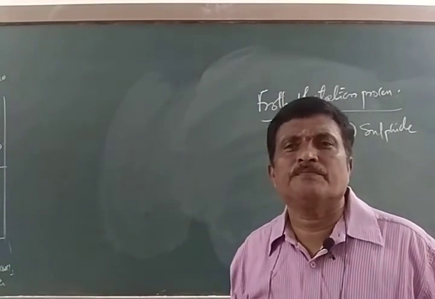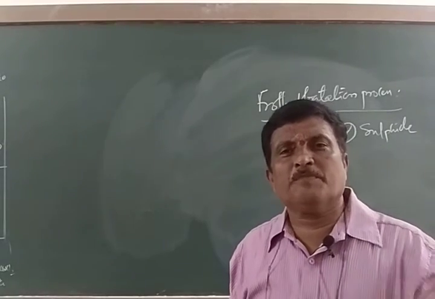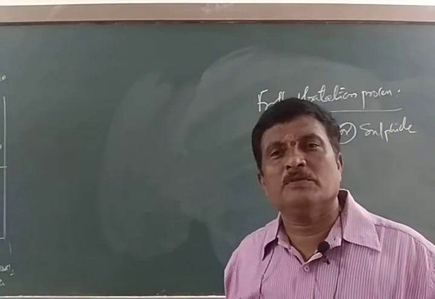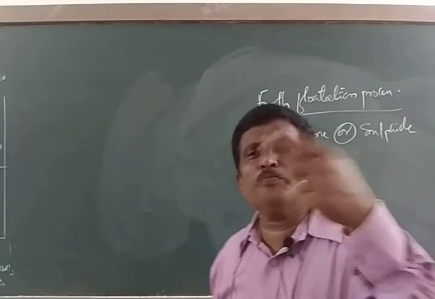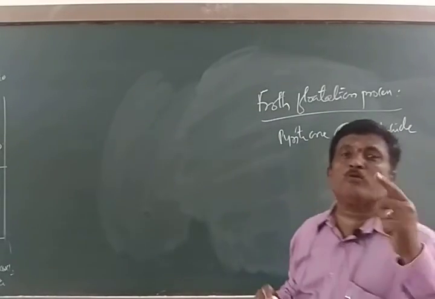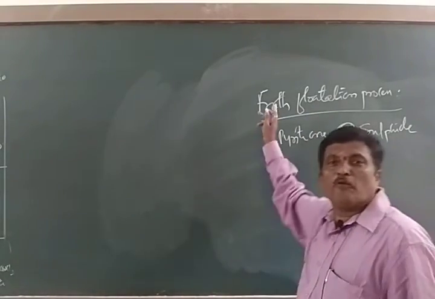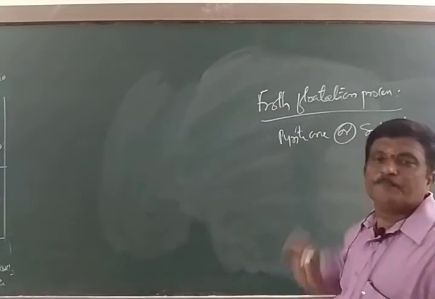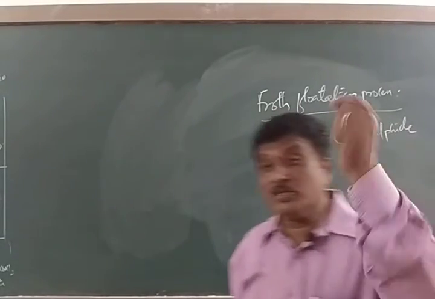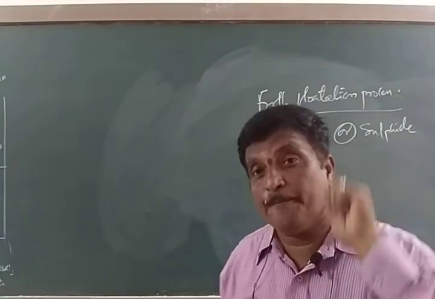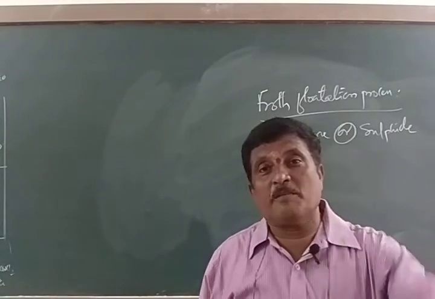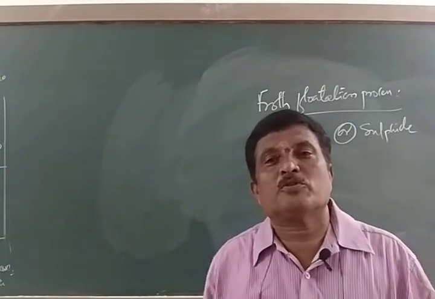Similarly, you can expect one more question. Name the method used to concentrate the pyrite ore or sulfide ore. Froth flotation process. An immediate question arises: why are only sulfide ores concentrated by froth flotation process?